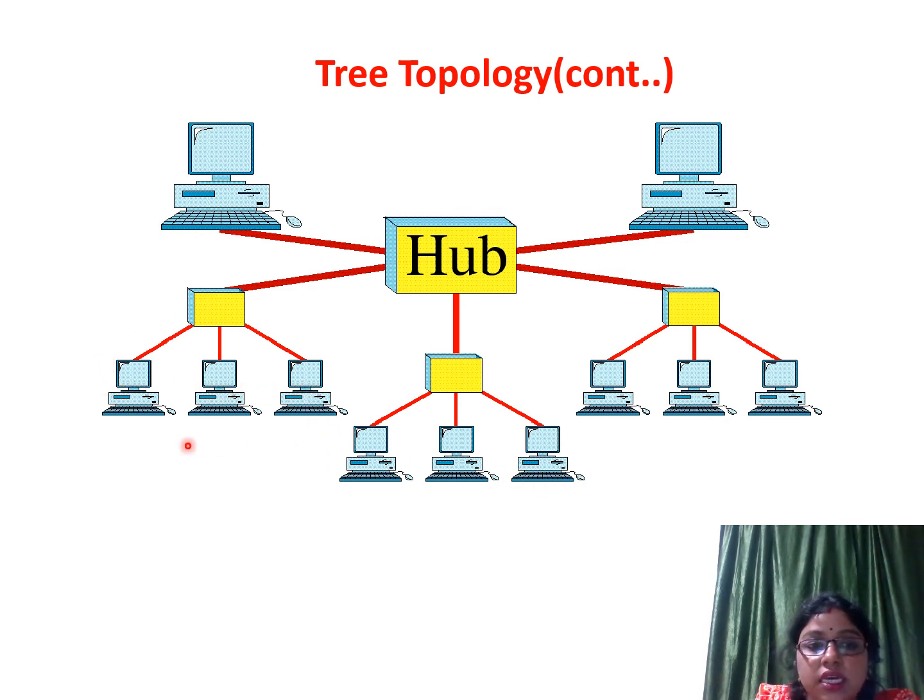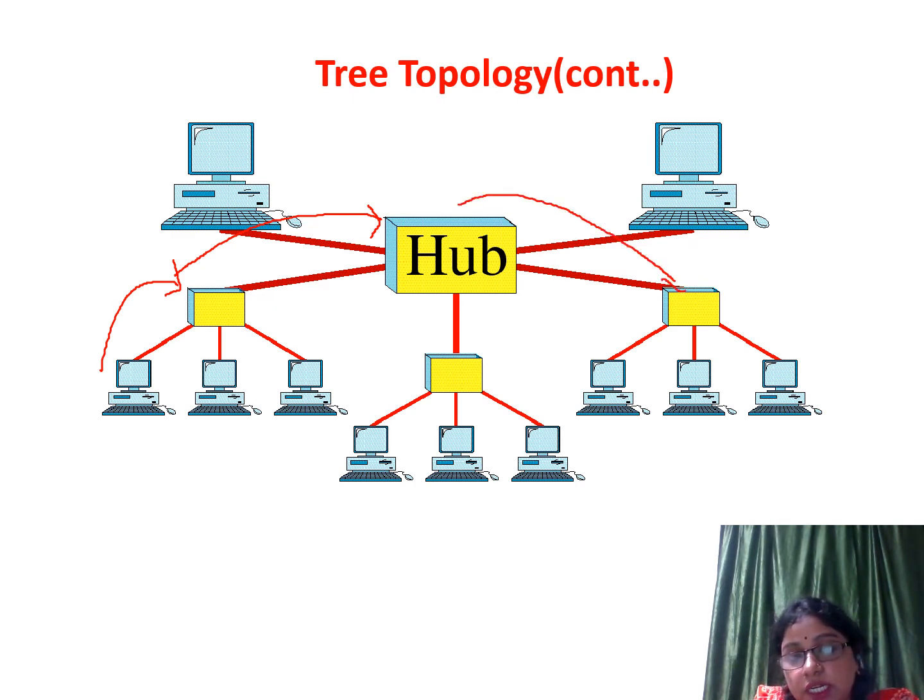That means if any device wants to send data to any other device, first it will send the data to the secondary hub, then the secondary hub transmits the data to the primary hub, then the primary hub again transmits the data to the corresponding secondary hub, and the secondary hub transmits the data to the destination device.